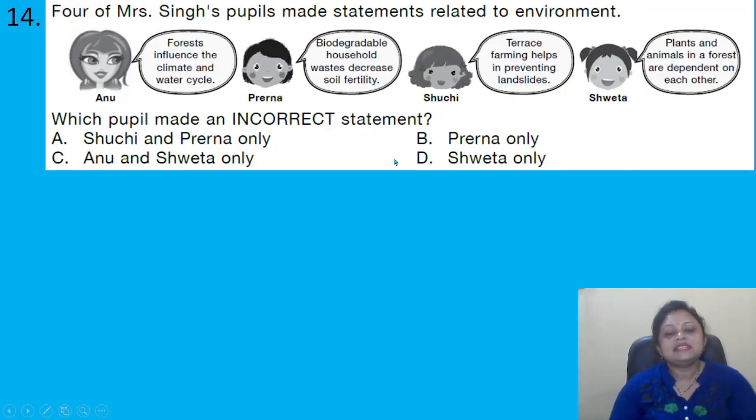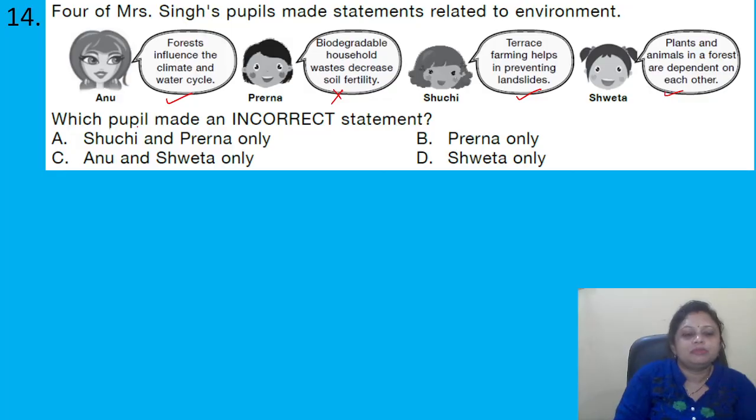Coming to the next question. Four of Mrs. Singh's pupils made statements related to the environment. Anu: forests influence the climate and water cycle. Yes, this one is correct. Prerna: biodegradable household waste decreases soil fertility. No. Suchi: terrace farming helps in preventing landslides. Yes. Sweta: plants and animals in a forest are dependent on each other.